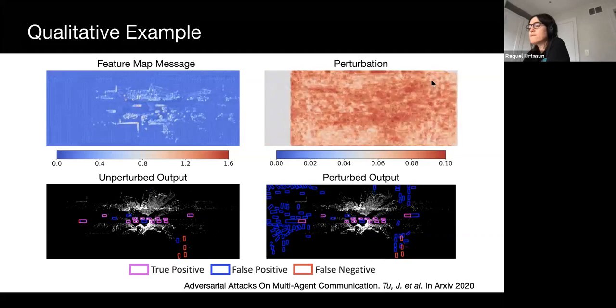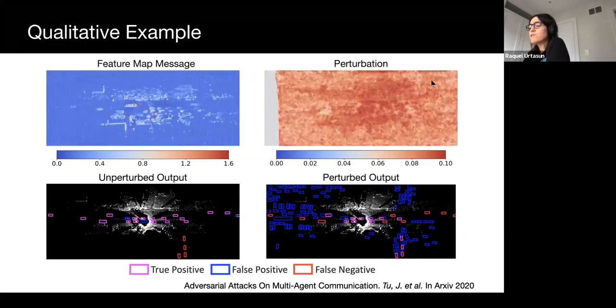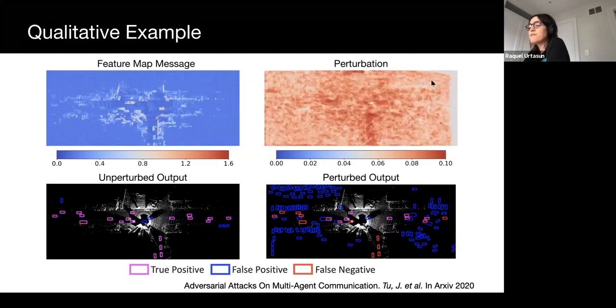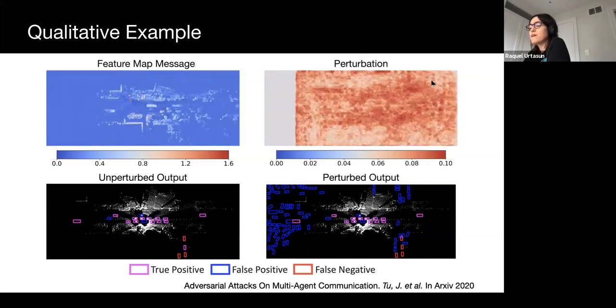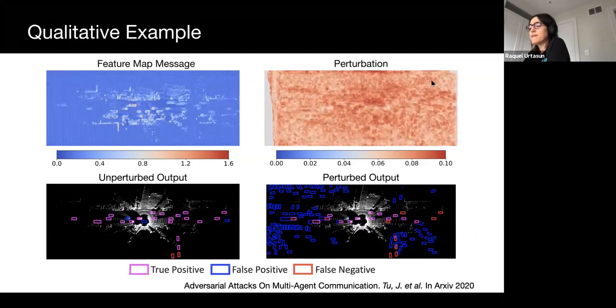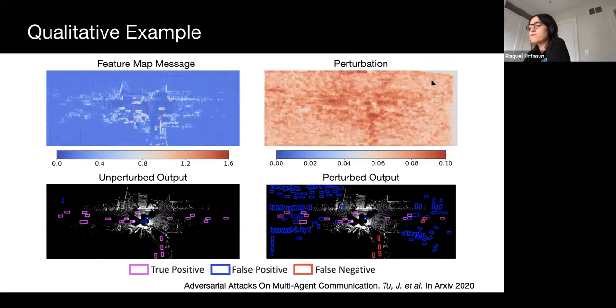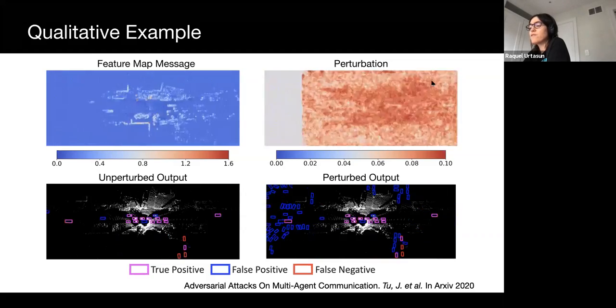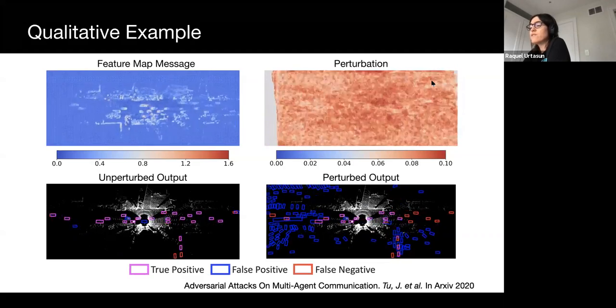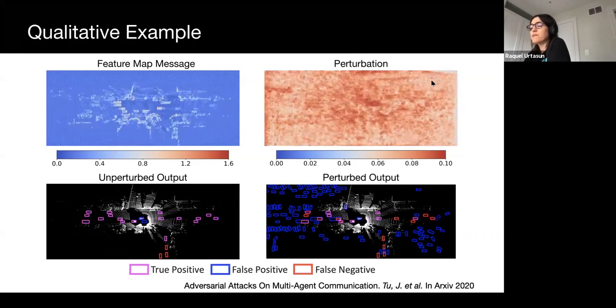Here is a qualitative demonstration of our attack. We show the benign feature map on the top left and the perturbation on the top right. The perturbation is very small, as can be seen from the color scale. On the bottom left, the unperturbed message produces mostly correct detections. After adding the perturbation, see all the false positives and false negatives in the bottom right.